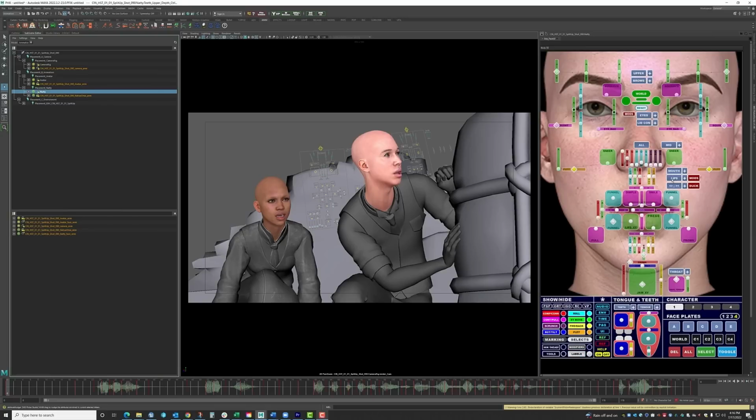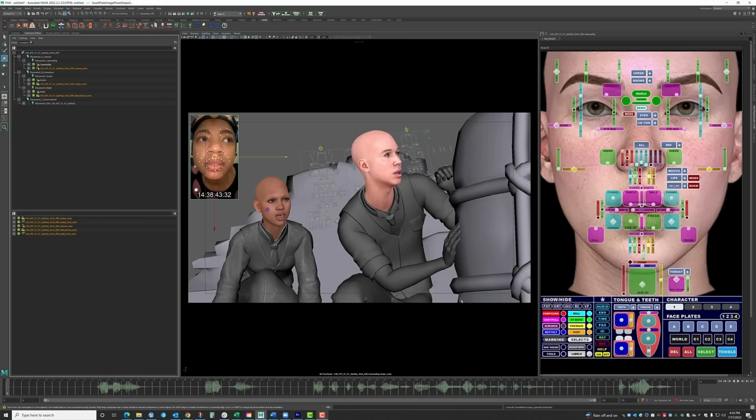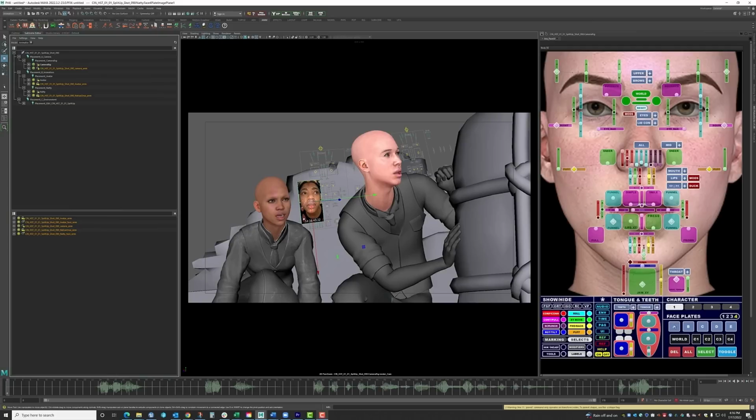It can also bring in the face plates from the motion capture session. With a little setup, pressing this button will bring in that footage. I can leave it here, attached to the camera, or I could place it by the head, like so, or I could place it somewhere in the world if I wanted.